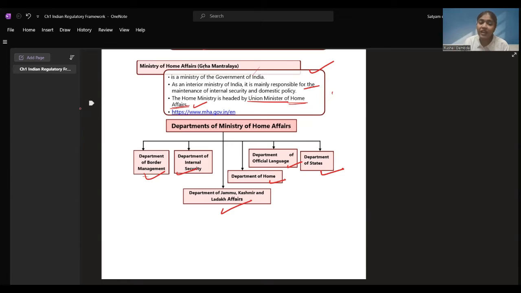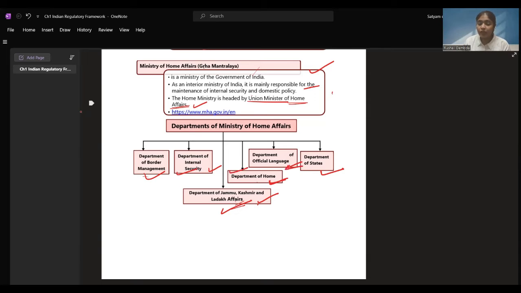Border management we discussed, internal security, the police, etc. departments come under this. Department of Jammu, Kashmir and Ladakh, all the fights or wars that are going to be taken care of, the people who are there, the soldiers that are there, come under this department. Department of Home, all the home ministry affairs, the decisions to be taken for the nation are under the Department of Home.